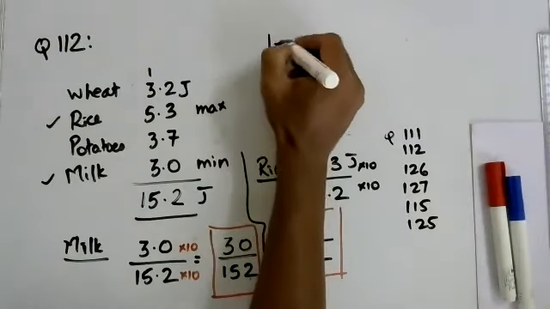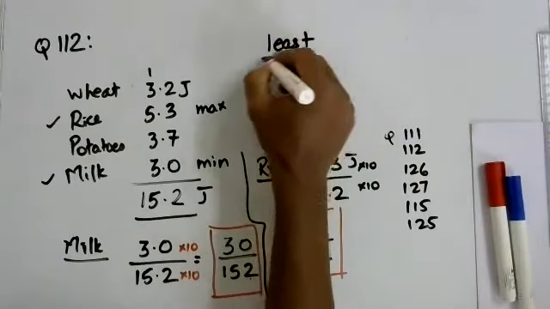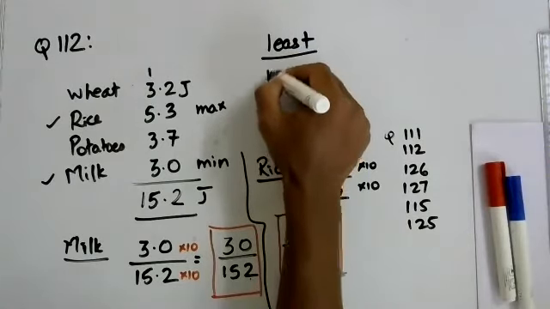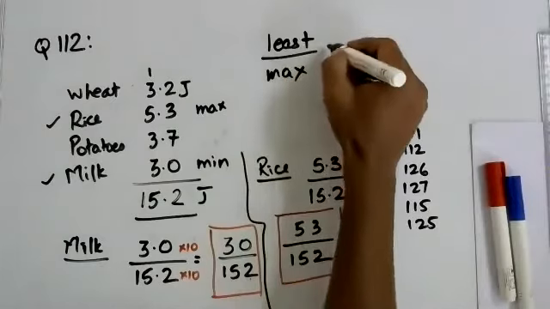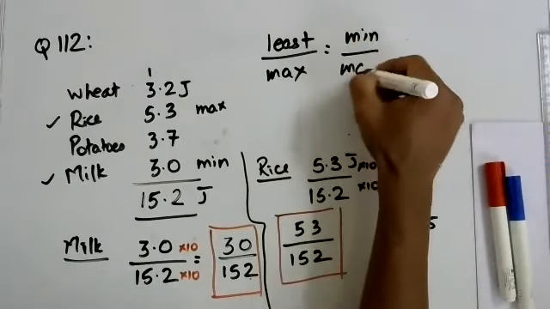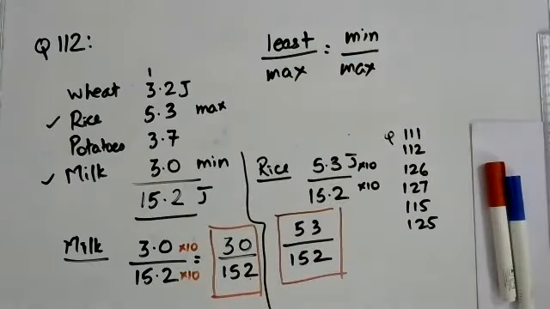So they say least by max, and I have not used least, I have used min, so I'll write min by max. Min upon max. What is the fraction? The fraction for the minimum is milk, right?